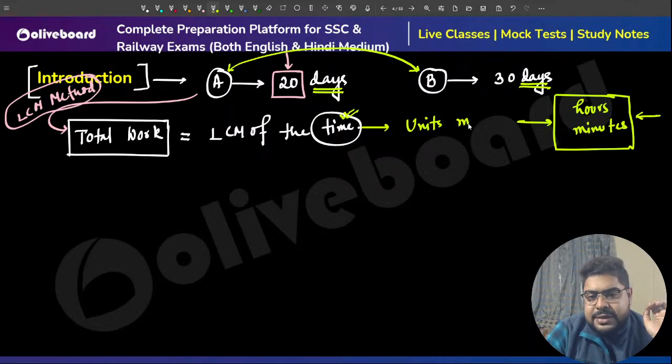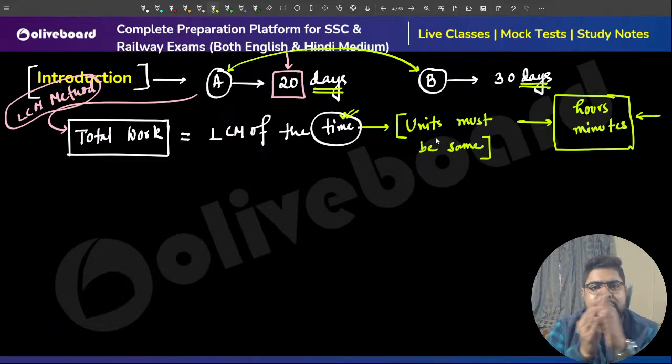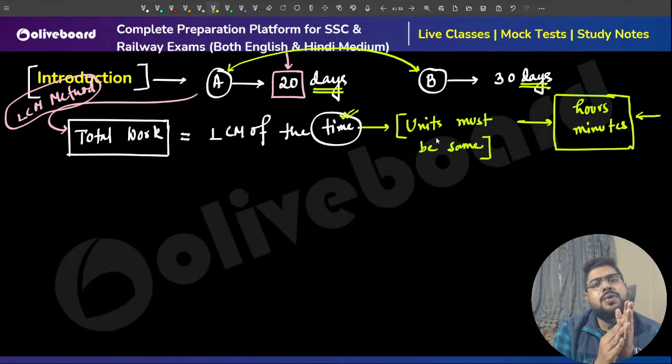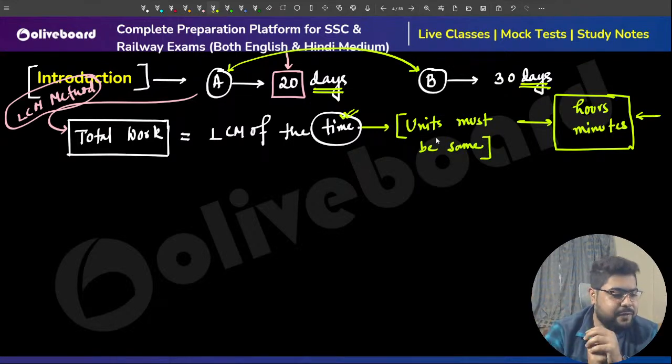Meaning, if one time is in hours and another is in minutes, that doesn't work. You need to uniformly convert either all the times to hours, or all to minutes. Anything works, but the units must always be uniform.